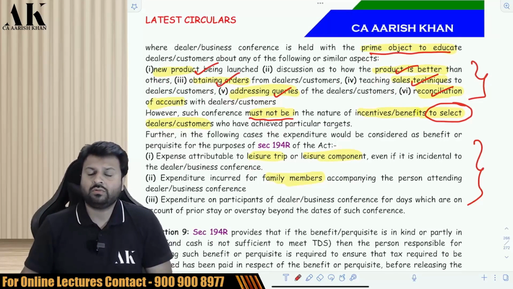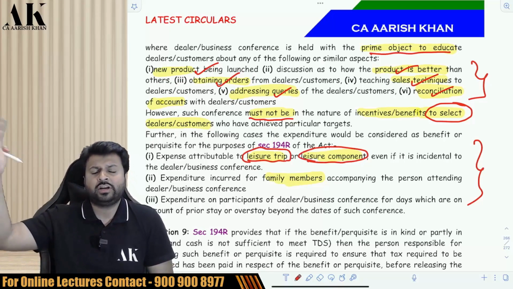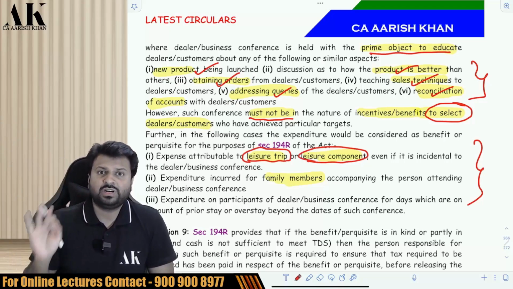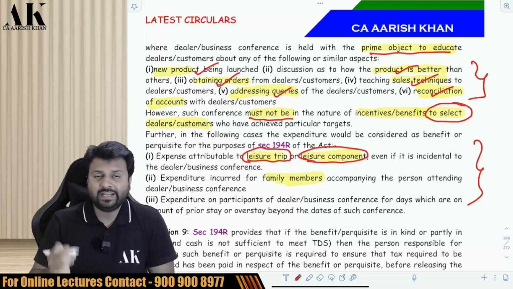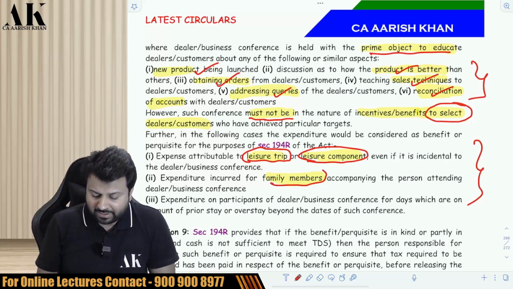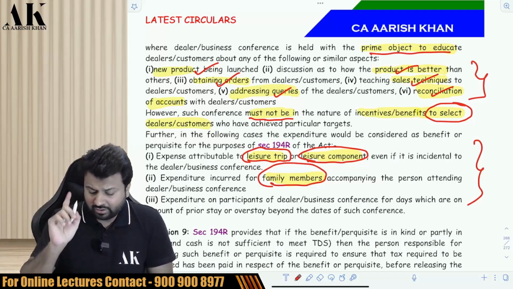Next, the three things which I am saying are cases in which the company has to deduct TDS under 194R. First, the company is giving the dealer a very leisure trip, which means a very relaxing trip, a luxury trip, a premium trip. Then TDS has to be deducted. Secondly, the dealer is also bringing his family members. His wife is accompanying, his children are accompanying, his brother, sister, and parents are also accompanying. Then also TDS will be deducted.